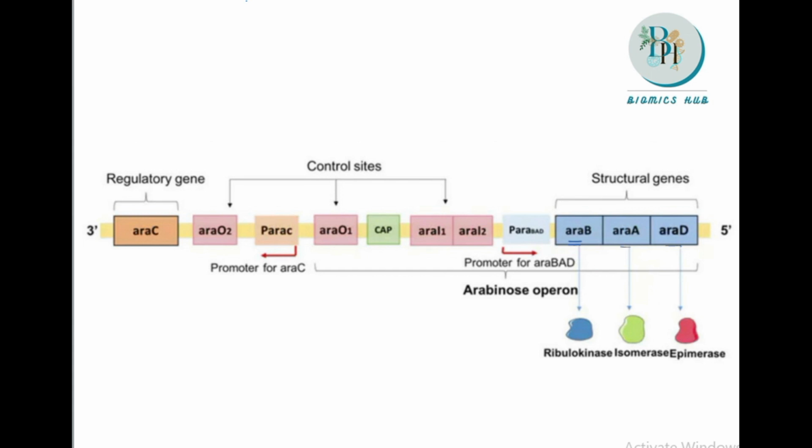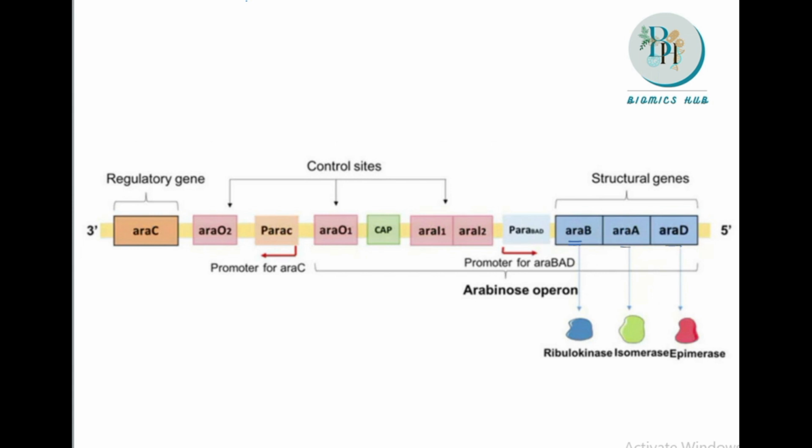Everyone, in this video we will be discussing the Arabinose operon. Whenever we discuss the operon system, we know that it is present in prokaryotes. In prokaryotes, for the synthesis of the structural genes, an operon system is needed, and in the operon system one promoter can control different types of genes. They are known as the structural genes. So here we will be discussing the Arabinose operon.